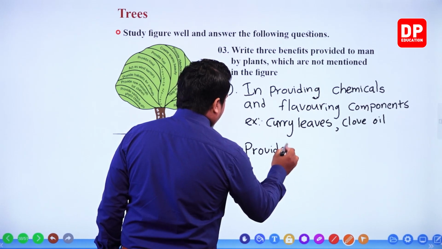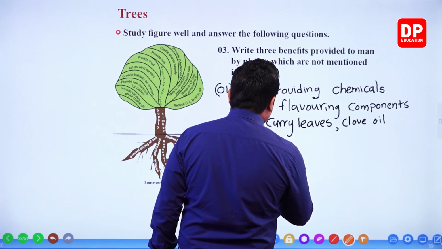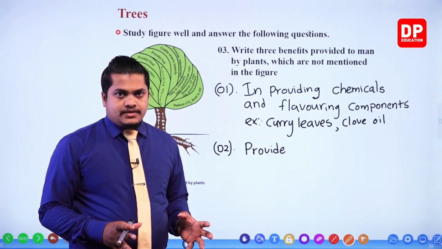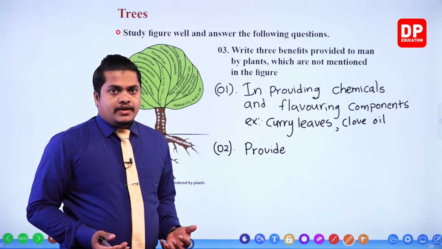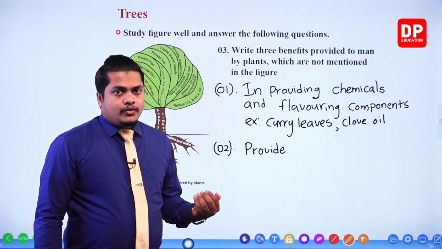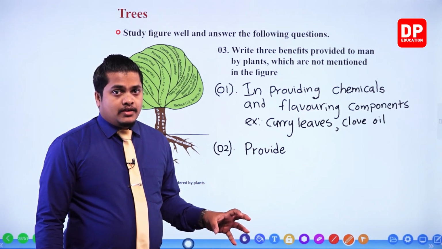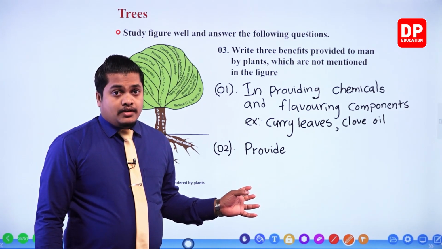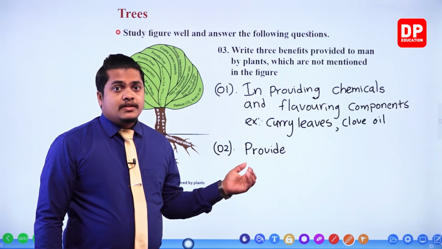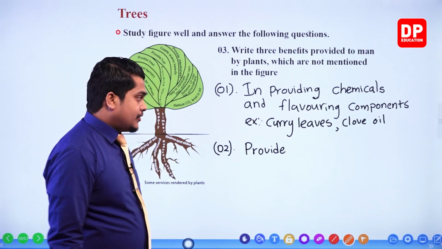The other thing is that it is going to provide, my dear children, pure water, right? Because you know that springs and all the other, especially within the hill country, because of the trees and plants, my dear children, springs, right, are being conserved. So mainly because of the plants and trees.